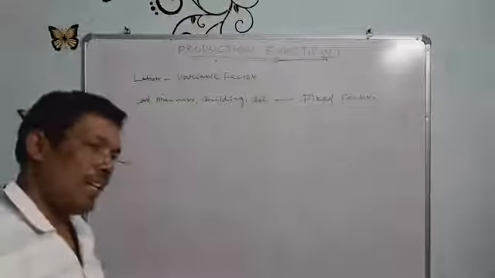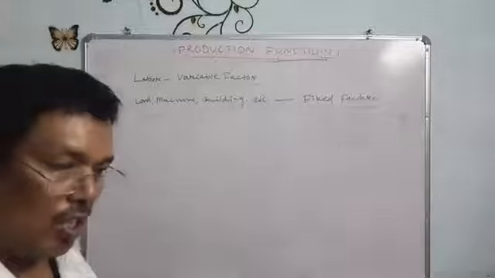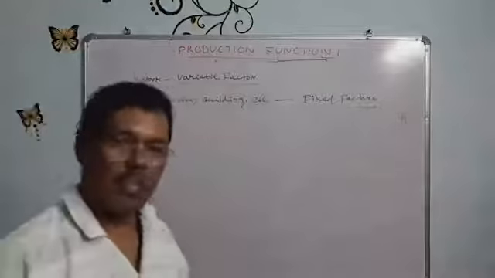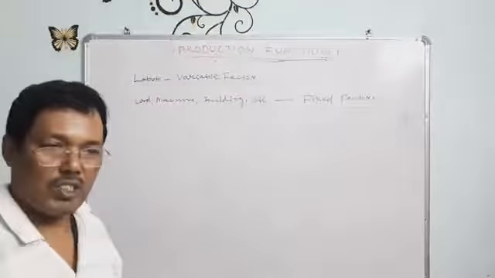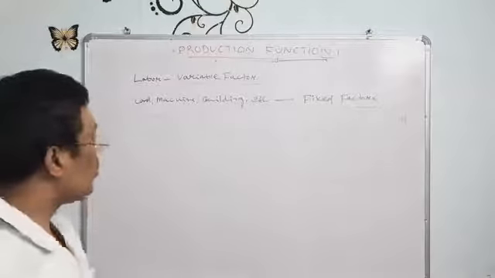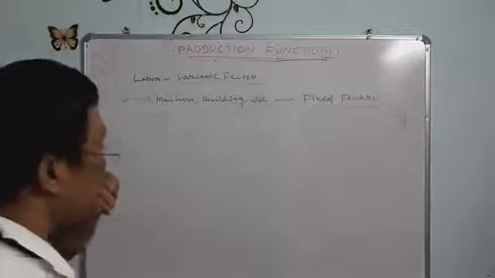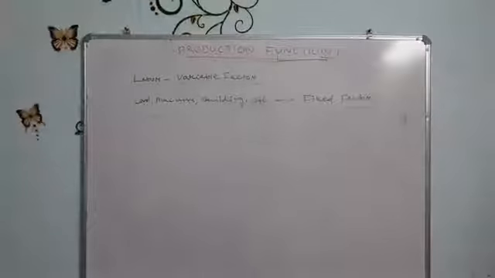A farmer takes a loan for 1 year, but an industrialist takes a loan for 5 or 10 years; for a steel plant, 3 or 6 months is nothing. So in our analysis, whenever we discuss the short period, it means only one factor is variable and all other factors remain constant.